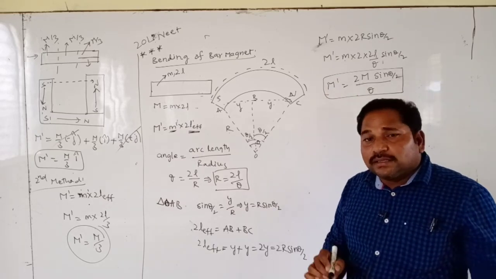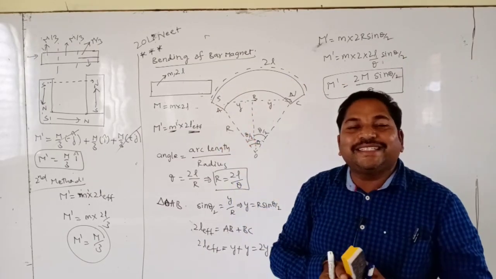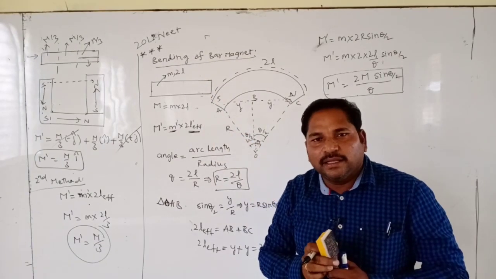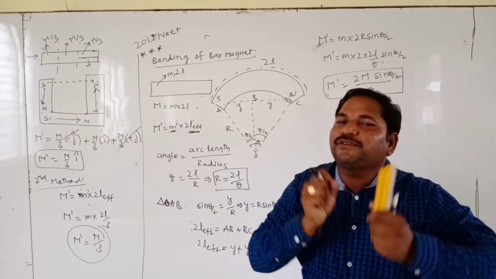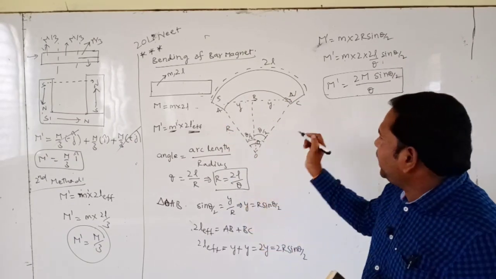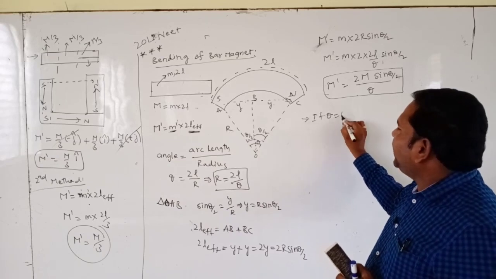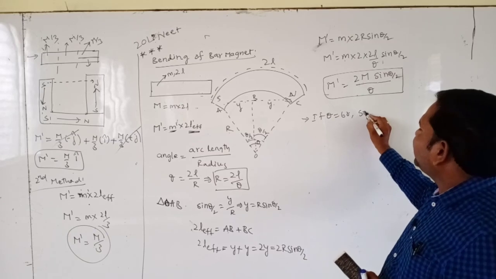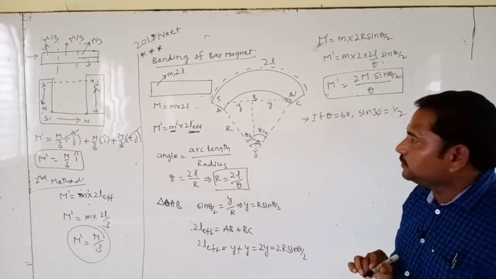Now suppose this arc is bent in the form of 60 degrees. That question came in 2013 NEET. If the magnet is bent in the form of 60 degrees, that means if theta is equal to 60 degrees, sin 60 by 2, that is sin 30. Sin 30 means 1 by 2.